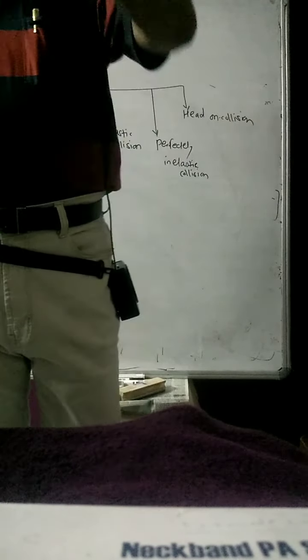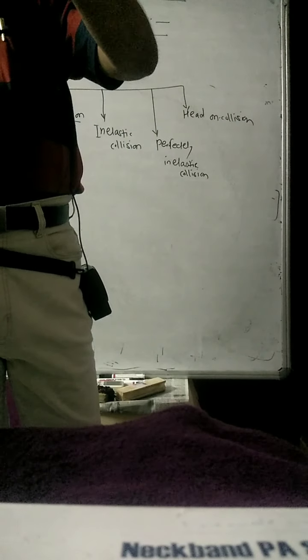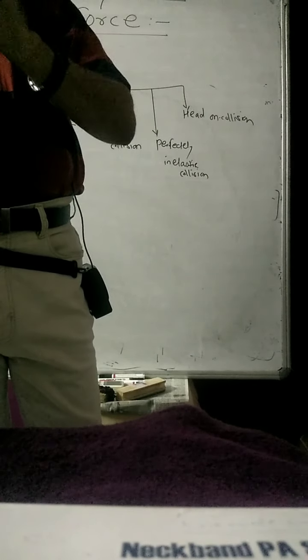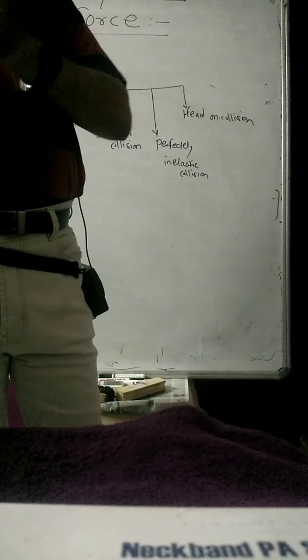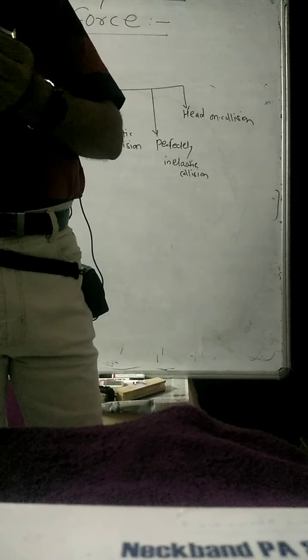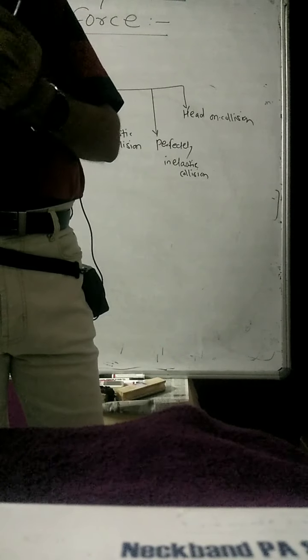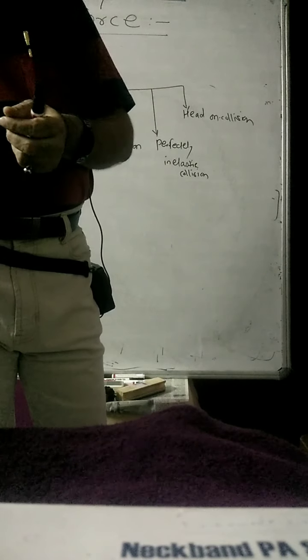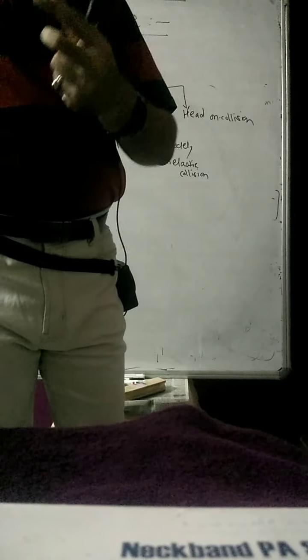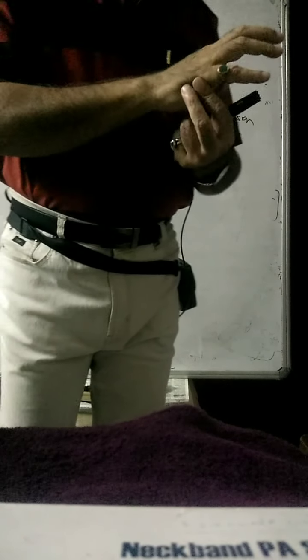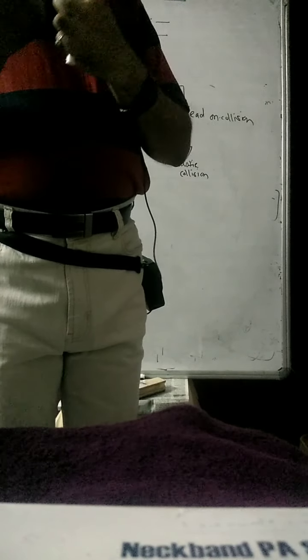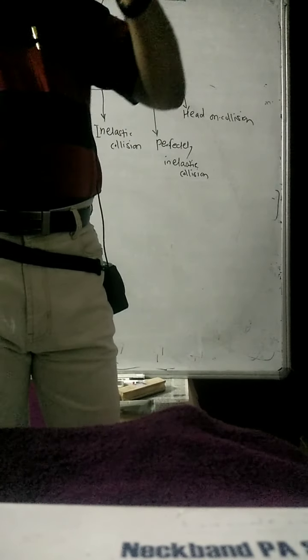It is the collision in which the total kinetic energy gets lost. Remember, the total kinetic energy is lost, while total energy remains conserved and momentum remains conserved. For example, if I take mud and throw it on the wall, the mud completely sticks to the wall. It is not going to come back or reflect from that point, meaning the kinetic energy has been lost.